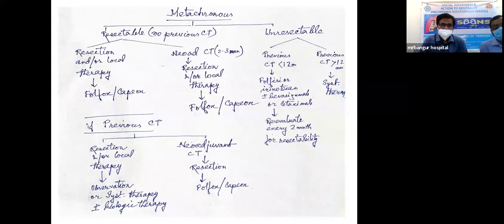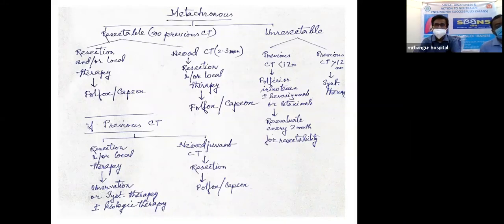If we have given chemotherapy previously, then we can follow one or the other of two ways: resection and local therapy, followed by observation or systemic therapy plus or minus biologic therapy; or we start with neoadjuvant chemotherapy, then resection, followed by FOLFOX or CAPOX. Now, if the metachronous disease is unresectable, we consider whether there was previous exposure to chemotherapy before 12 months or within 12 months.